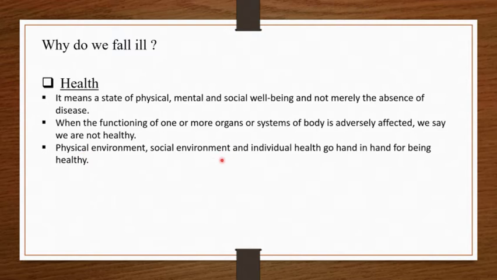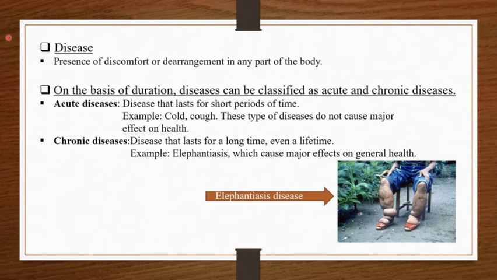Physical environment, social environment and individual health go hand in hand for being healthy. Means these three are the factors which affect our health, that is physical environment, social environment and individual health. Now let's learn what is disease. Presence of discomfort or derangement in any part of the body is meant by disease. Discomfort means what? Uncomfortable. If presence of discomfort is there in any part of the body, then that is disease.